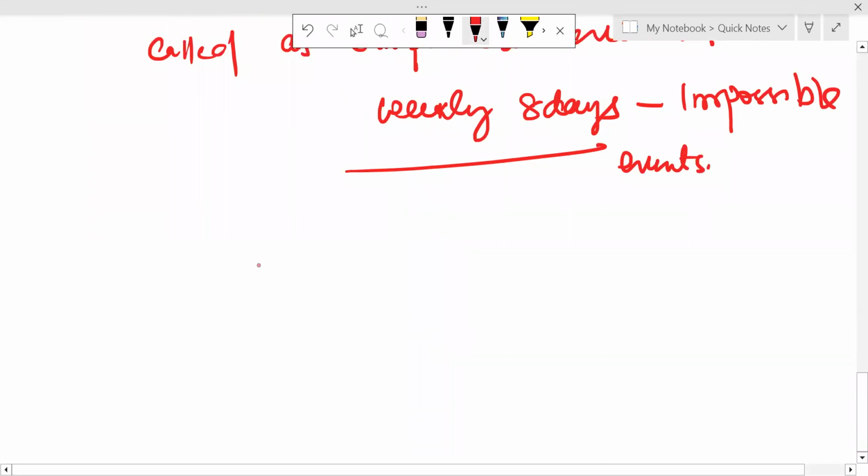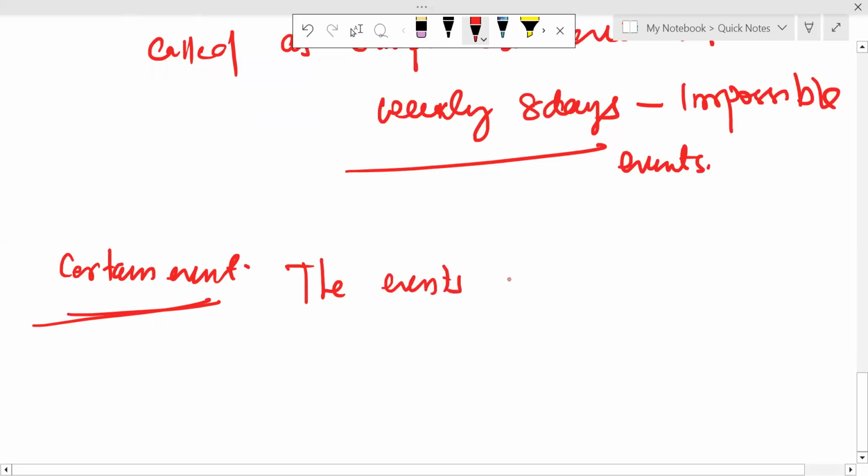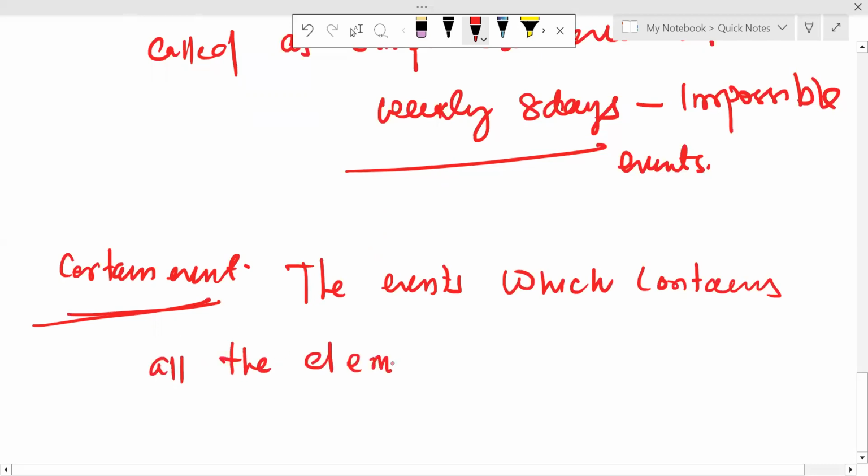Next is the certain event. What is a certain event? A certain event is the event which contains all the elements of the sample space.